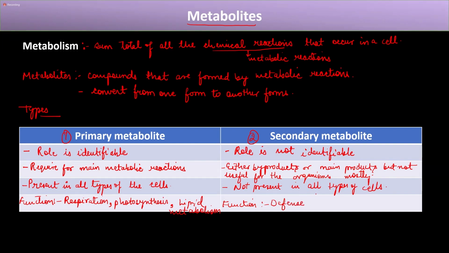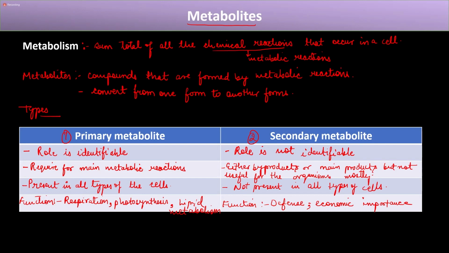For example, bacteria produce antibiotic resistance genes. With this, they defend themselves from other cells or other living organisms. Apart from this, their function is not known in those organisms, but they are of economic importance for us. Although their function is not known in the organism in which they are produced, they can be used by human beings.